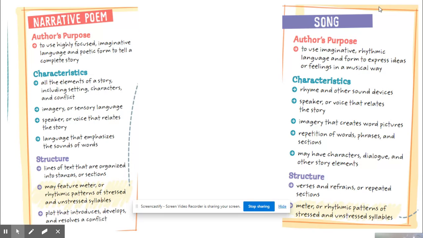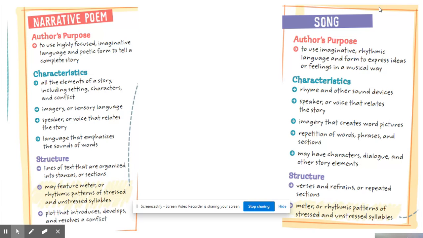Imagery or sensory language: use all your senses, what you see, smell, taste, touch, and feel. A speaker, a voice that relates the story. Language that emphasizes the sounds of words. How it's built: structure, lines of text organized into stanzas or sections. It may feature meter, or rhythmic patterns of stressed and unstressed syllables. Plot that introduces, develops, and resolves a conflict.